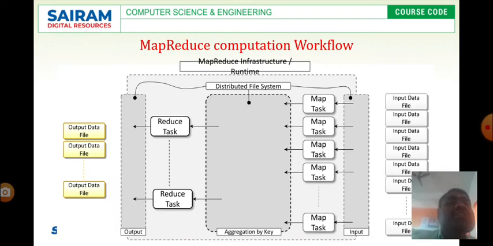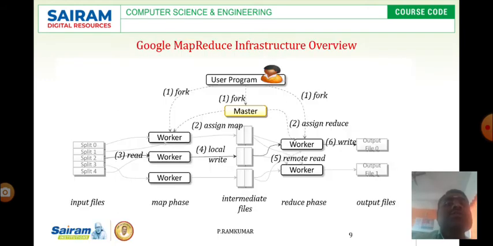So this is the overview of the MapReduce computation workflow. Certain input data files are available that will be mapped with the distributed file system with the help of the map task. If the corresponding file system is available, then the reduce phase will optimize the task and respond with the output files. This is the same as I just described. Certain input files are there. In the map phase, certain workers will map the input file with the intermediate file, and if it is available, then it will optimize the output.